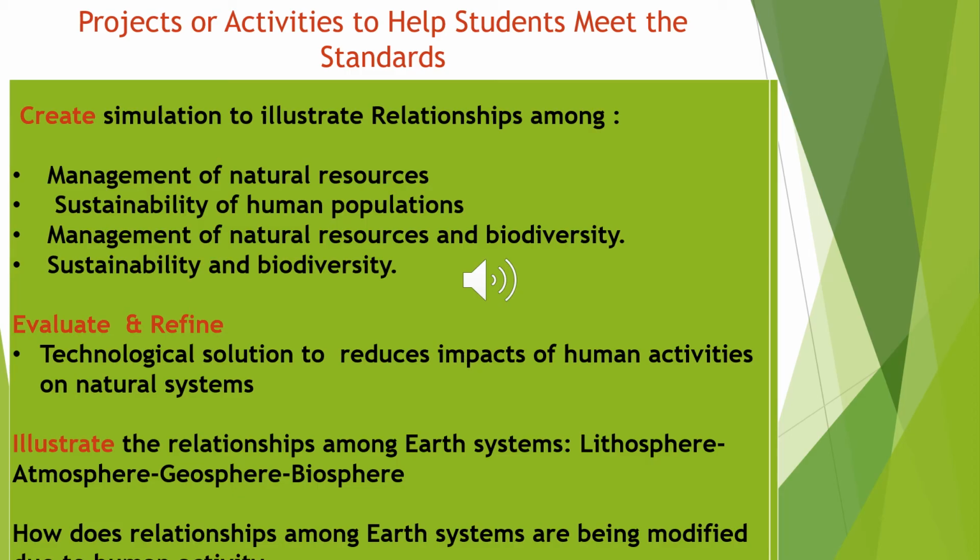Students also would be illustrating the relationship among Earth systems, which are the lithosphere, atmosphere, geosphere, and biosphere. And they will also answer the question, how is this relationship among Earth systems being modified due to human activity?